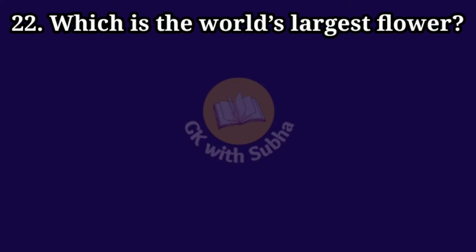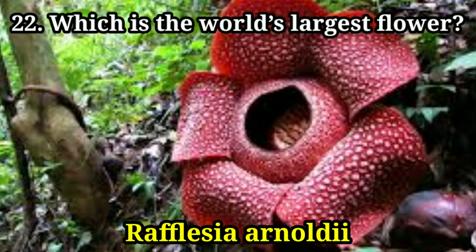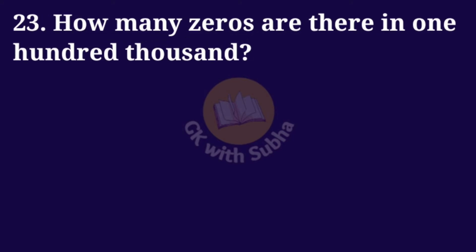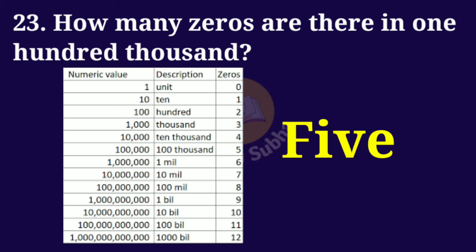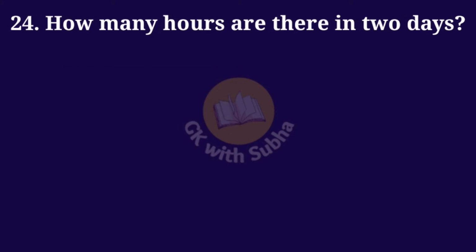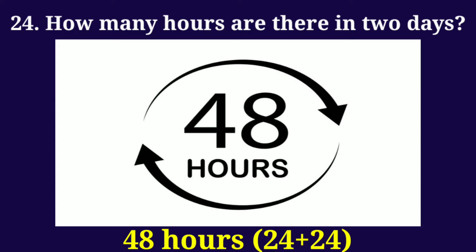Which is the world's largest flower? Answer: Rafflesia arnoldii. How many zeros are there in 100,000? Answer: 5. How many hours are there in 2 days? Answer: 48 hours.